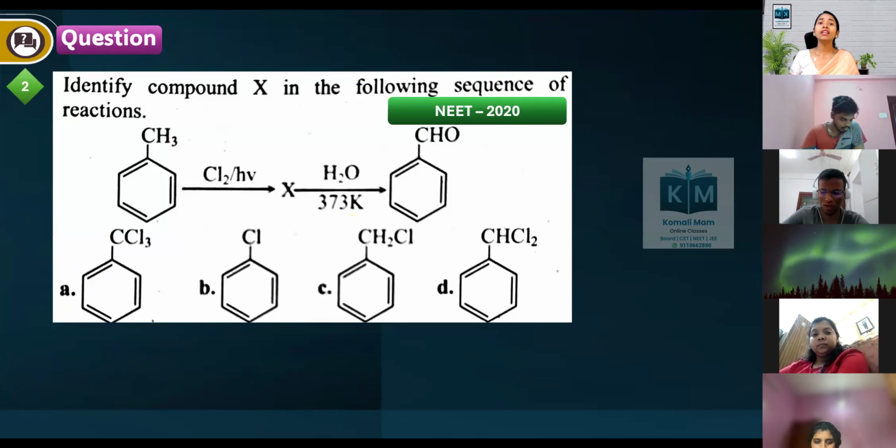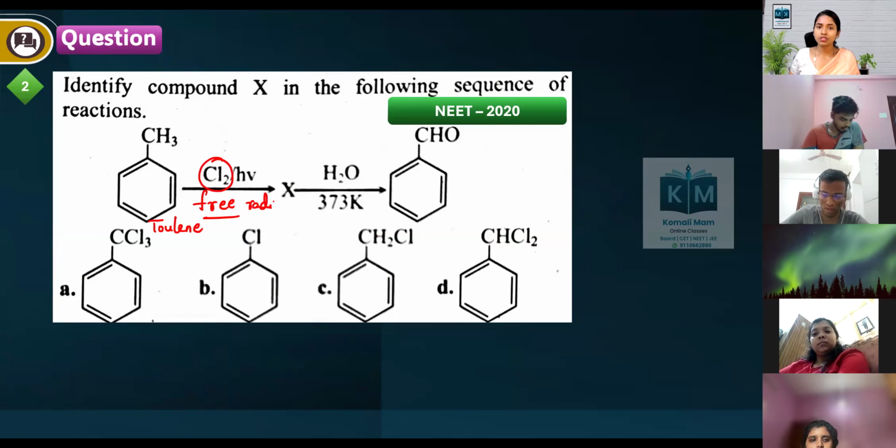Identify the compound X in the following sequence of reactions. When you take toluene and add chlorine in the presence of sunlight, then free radical substitution reaction takes place.